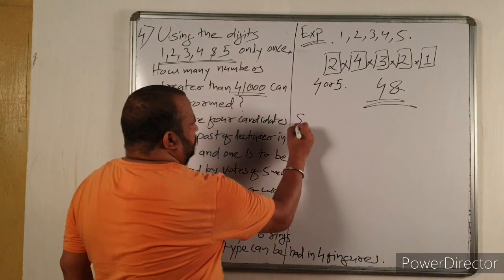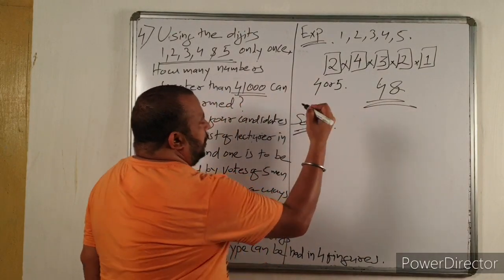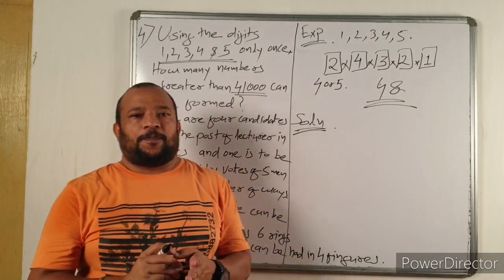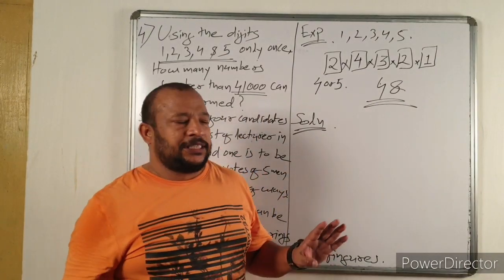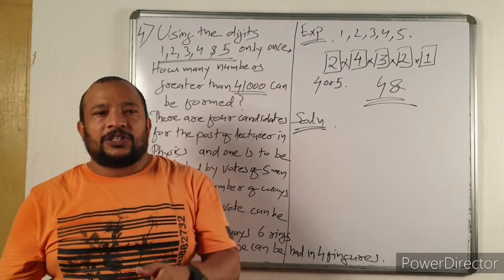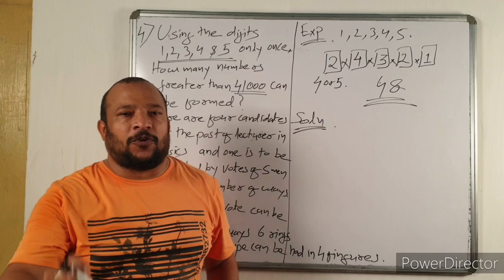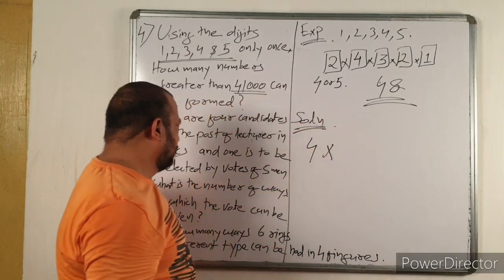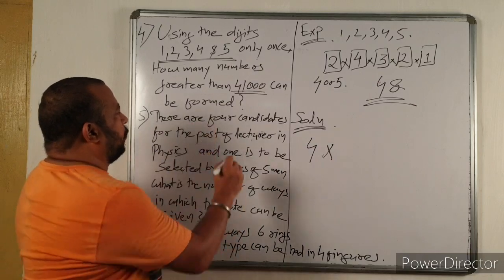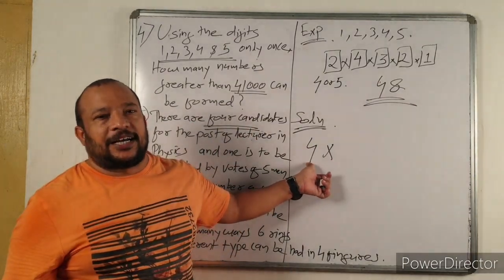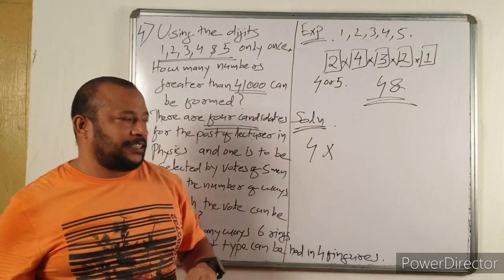Now, let the first person come. The first person has how many options? He has 4 options, because there are 4 candidates. So the first person can cast his vote in 4 different ways.